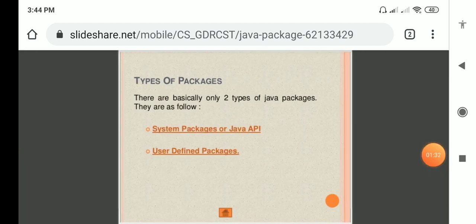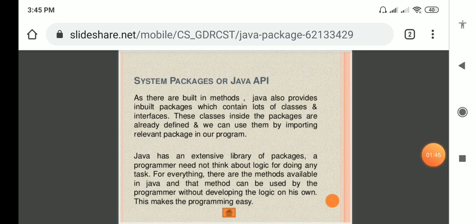So, what are the types of packages? Here, there are two types of Java packages. One is the system package or Java API, and the second one is the user defined packages. System packages have built-in methods, which are predefined methods. Students, you can observe these are built-in methods, built-in types. So Java also provides built-in packages.